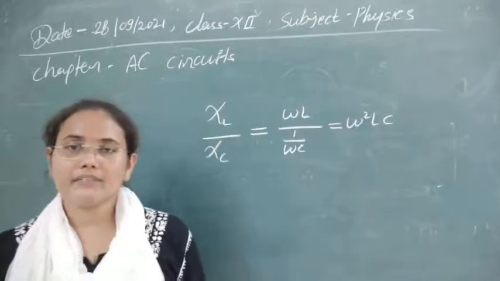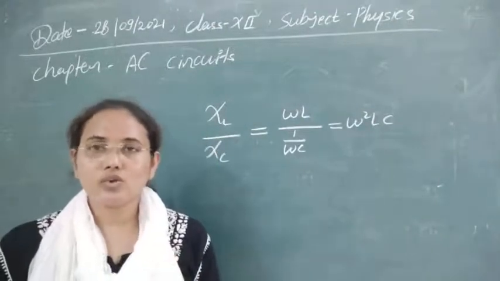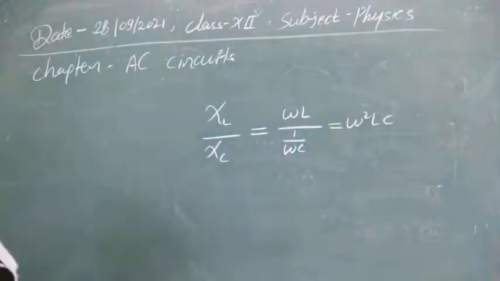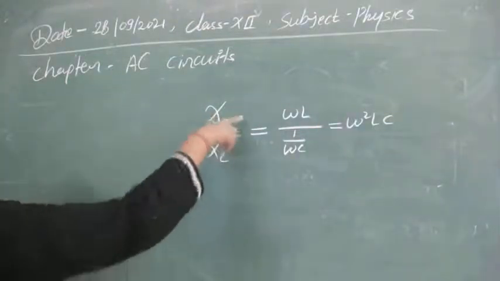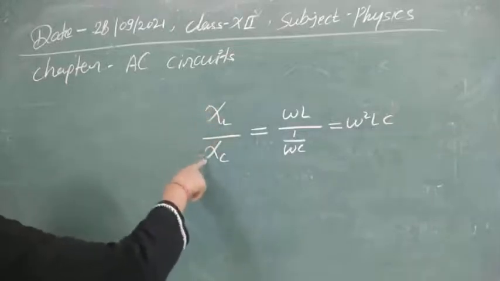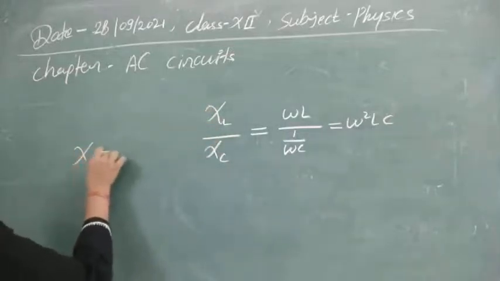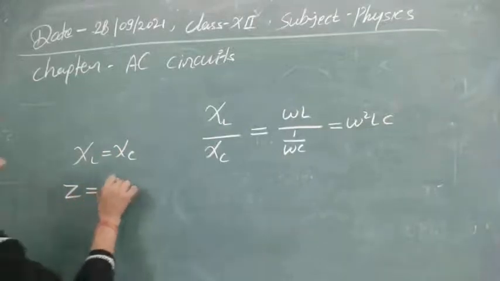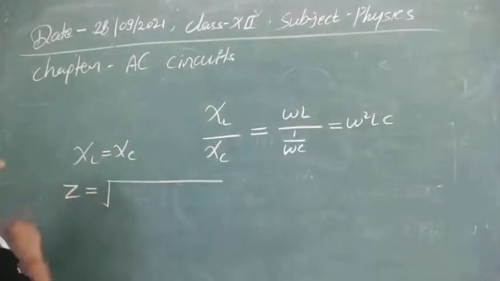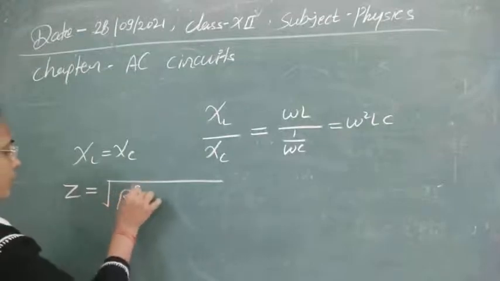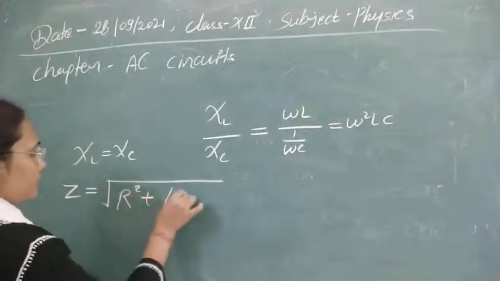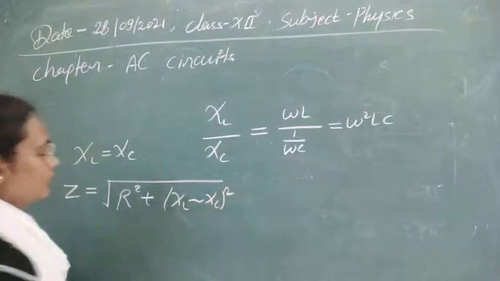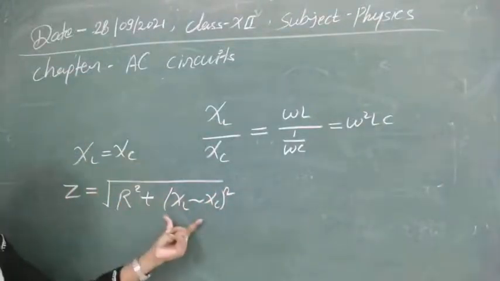Whenever a certain frequency is reached, that is called the resonant frequency, at which the inductive reactance and capacitive reactance become equal. Then the impedance of the series LCR circuit, given by the square root of R square plus X L minus X C whole square, has this difference become 0.